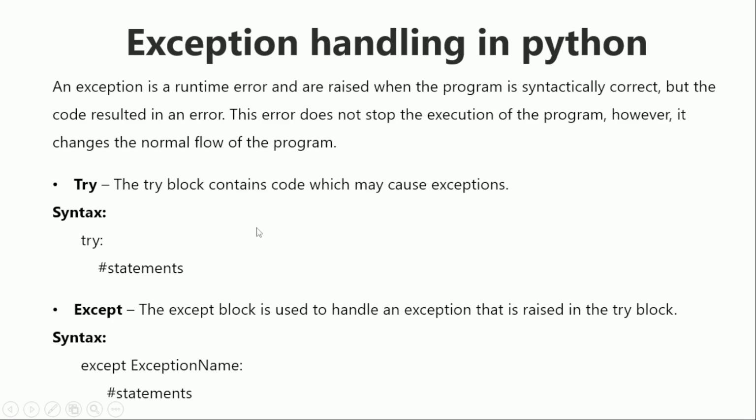Now, the try block contains code which may cause exceptions. Whenever you find any exception, this try block will try to check for the exceptions. Except block is used to handle an exception that is raised in the try block. What are the runtime exceptions which occur when you are executing a program? In order to handle that, we can make use of the except block.